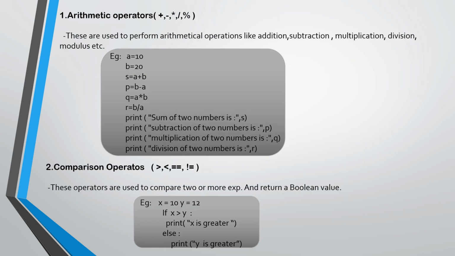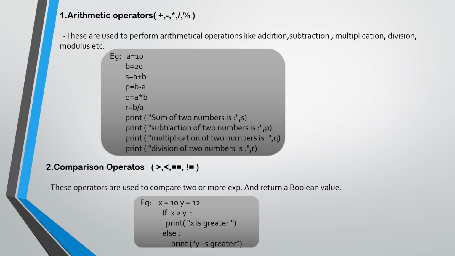Now we will talk in detail about the operators. First one is the arithmetic operator. These are used to perform arithmetic operations like addition, subtraction, multiplication, division, modulus, etc. An example is also given below. Like we will take the values a = 10, b = 20, and we have to do addition. So we will take another value, s, which is equal to a plus b, then print sum of two numbers, which is s. So the output is 30.